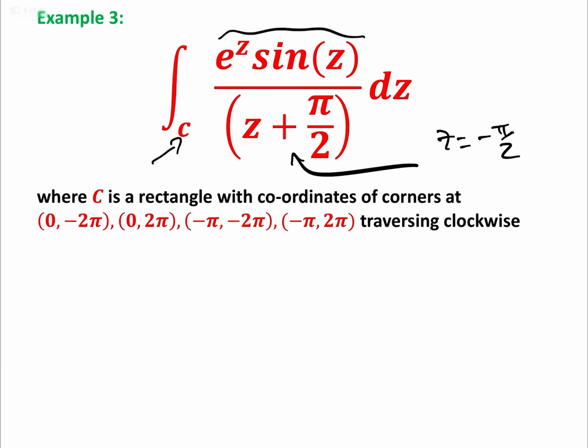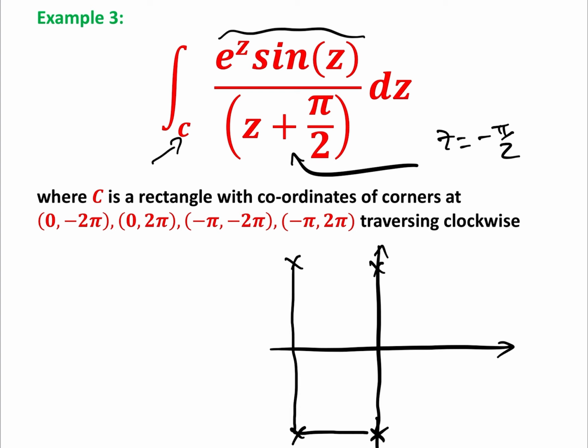So let's have a look. C is the rectangle. Okay, so let's draw our C here. C is the rectangle with coordinates at the corners 0, minus 2 pi, that's here, 0, 2 pi, minus pi, minus 2 pi, and minus pi, 2 pi. So basically C is this rectangle here, and we're going clockwise. Again, all we need to do is exactly the same as if we were doing counterclockwise, and then remember to flip the sign at the end, but we are actually going to go clockwise around it.